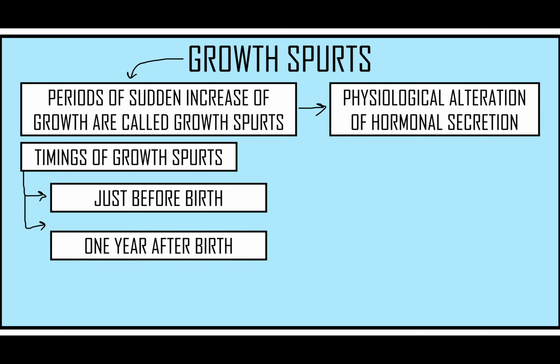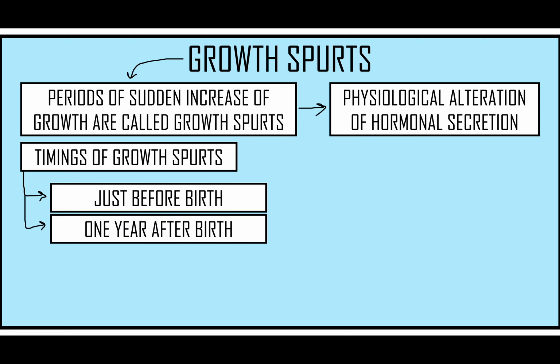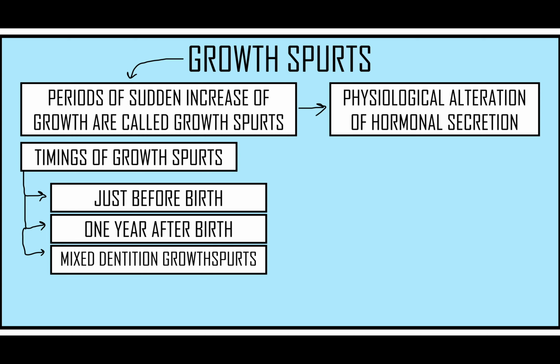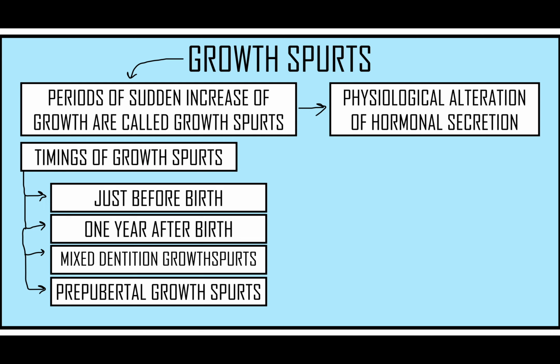The first one is just before birth, and the second growth spurt is 1 year after birth. The third growth spurt is called the mixed dentition growth spurt, and the fourth growth spurt is called the prepubertal growth spurt. The first growth spurt is before birth, in which the fetus enlarges rapidly, and the second growth spurt is 1 year after birth.